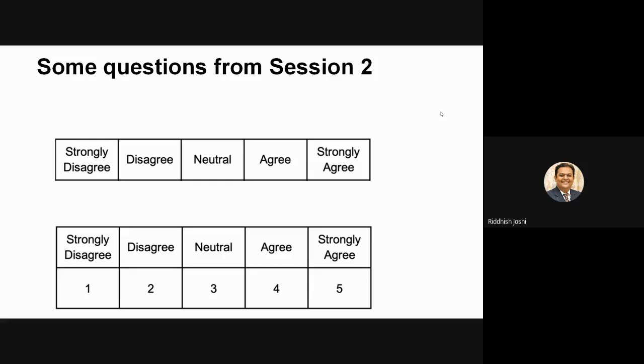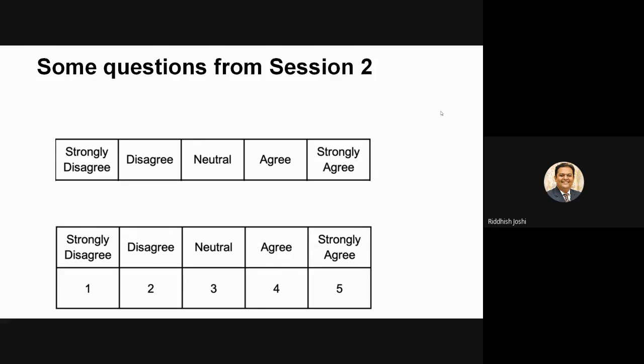Then I not only know the order, I also know the distance. Somebody who has written disagree and somebody who has written strongly disagree. So first I know the order. That is a basic characteristic of an ordinal scale, right? So order is already there. I know the order, but I know the difference also.